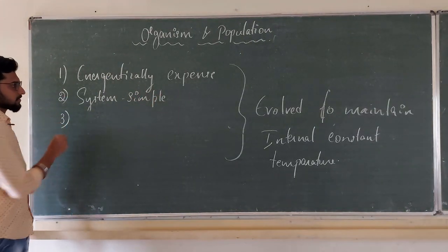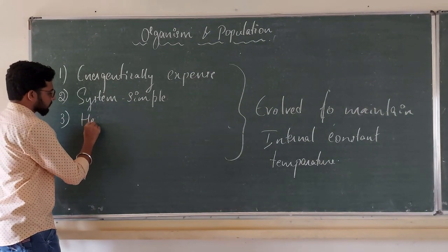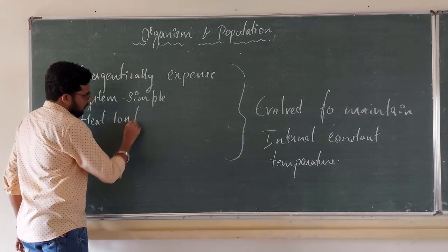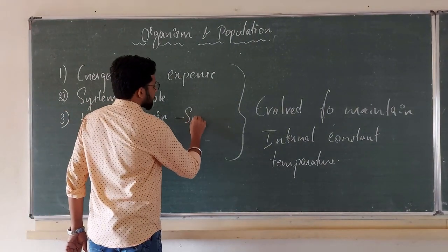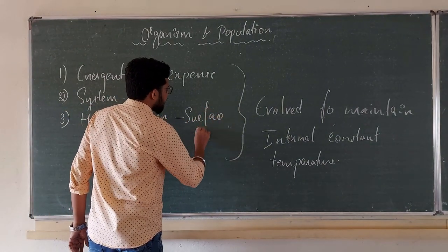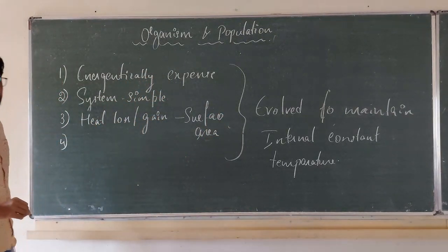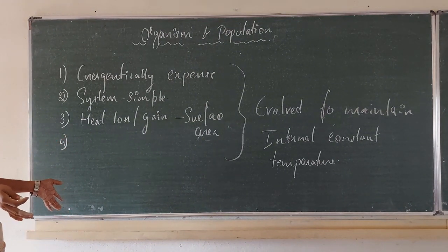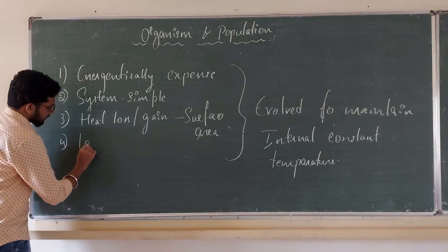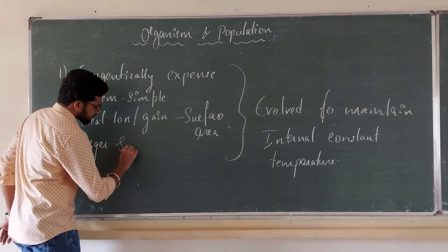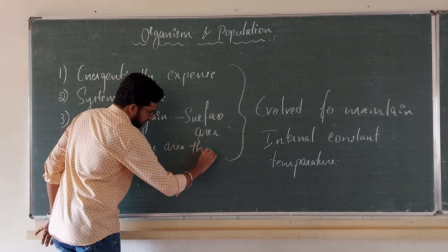Heat loss or heat gain, whatever we are studying now, is a function of surface area. It is a matter of surface area. Then there are many organisms that have a larger surface area compared to their volume.